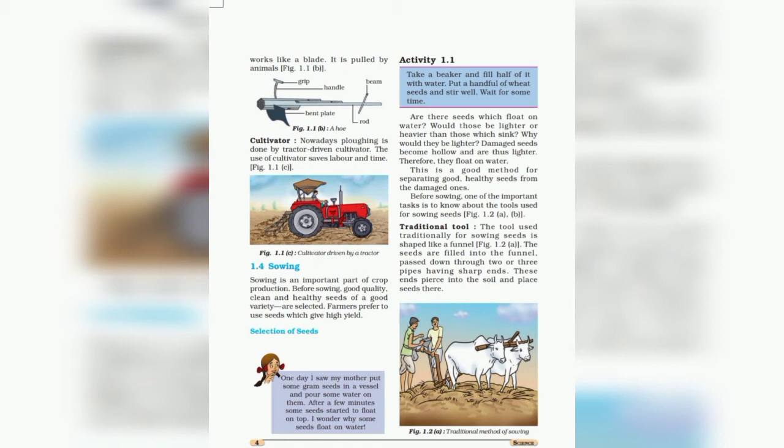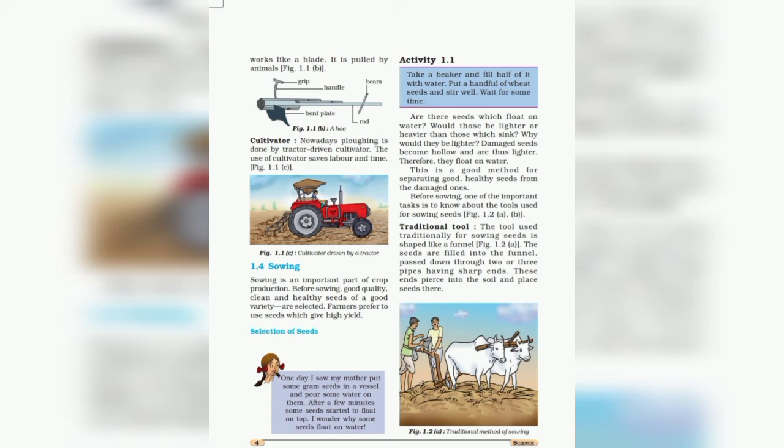Then cultivator. The tractor driven plow is called cultivator, and the use of cultivator saves both time and labor. That's why nowadays this type of cultivator is used. So nowadays plowing is done by the tractor driven cultivator. The use of cultivator saves labor and time.